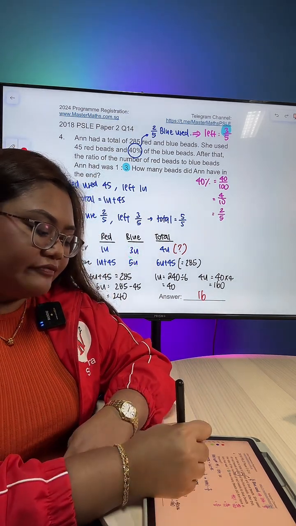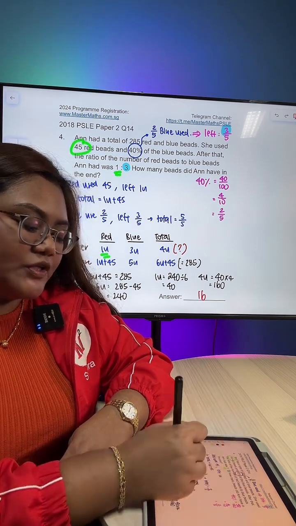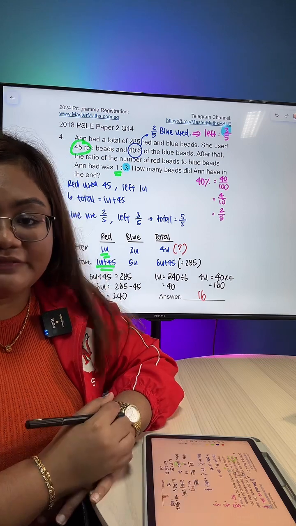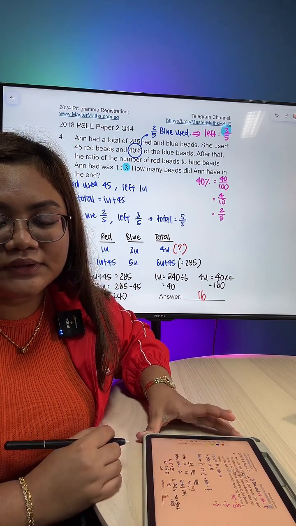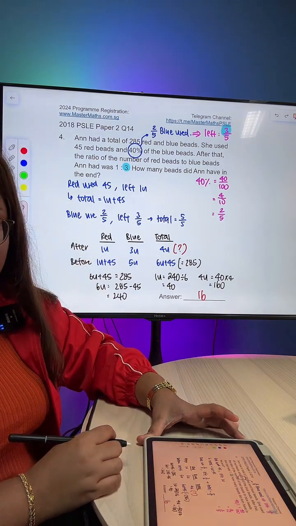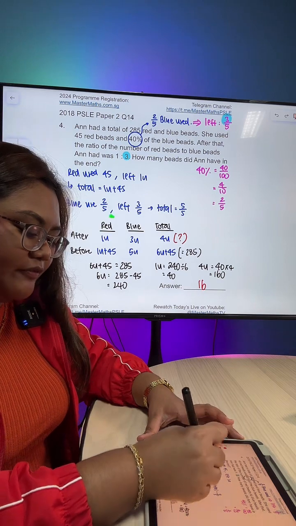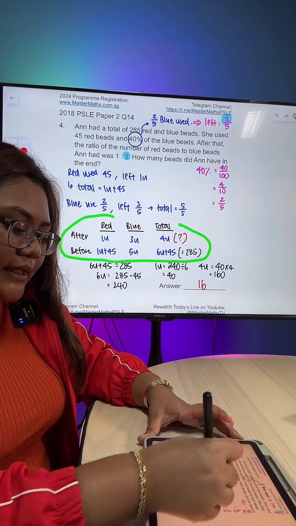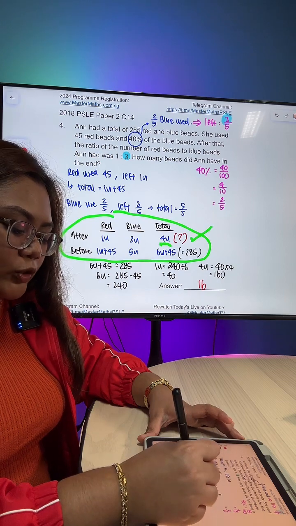After for red is 1 unit, but that is because I already used the 45. So before, I must have the 45 as well, so 1 unit plus 45. Then you have the before and after table, and you can look for the total after, which is 4 units, given the total before.